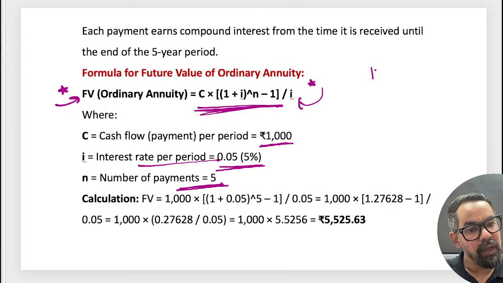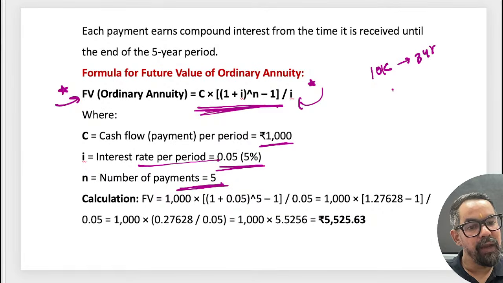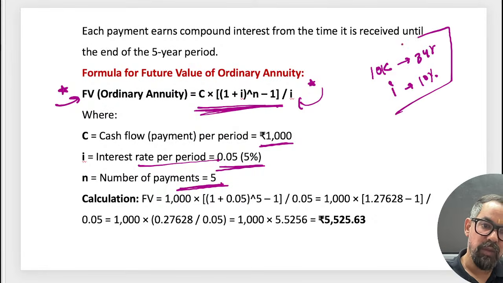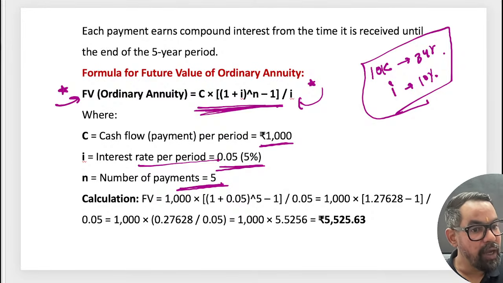If I'm paying 10,000 rupees EMI for suppose 3 years, and the interest is suppose 10%, how much will I actually pay in that particular case? What will be the overall future value or the amount which is paid by the customer? That is something we generally go into.